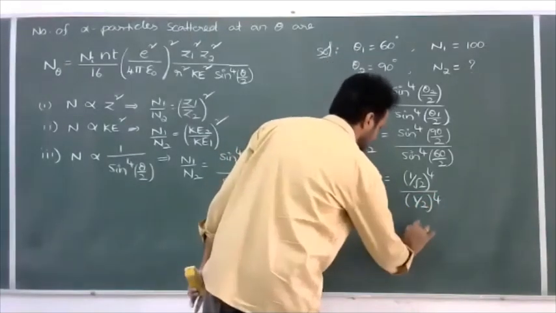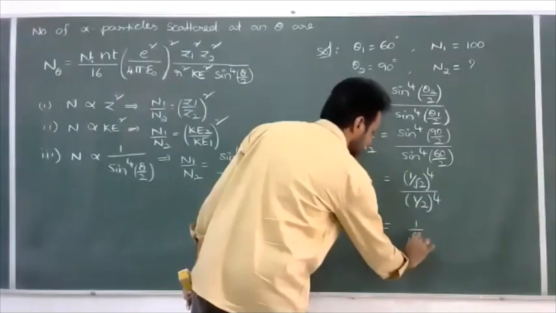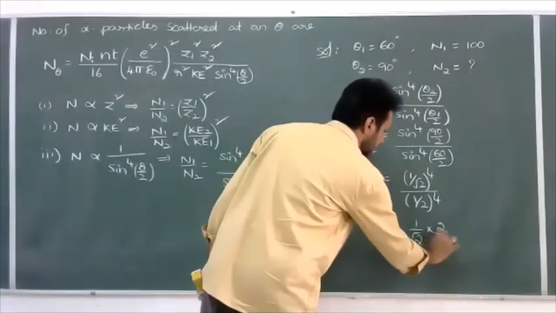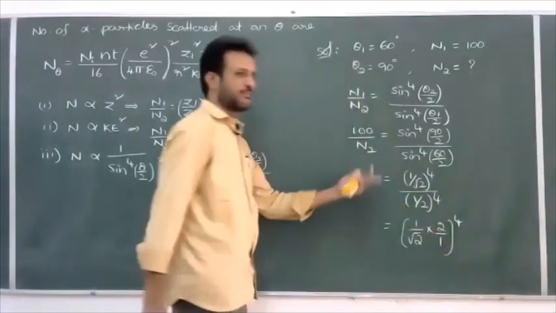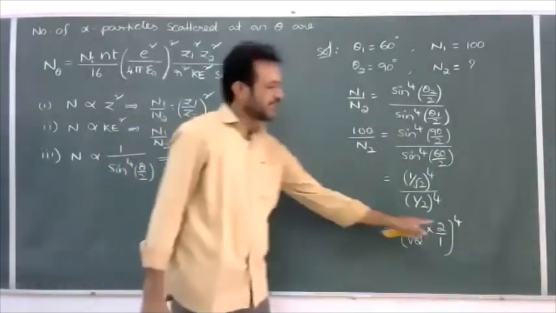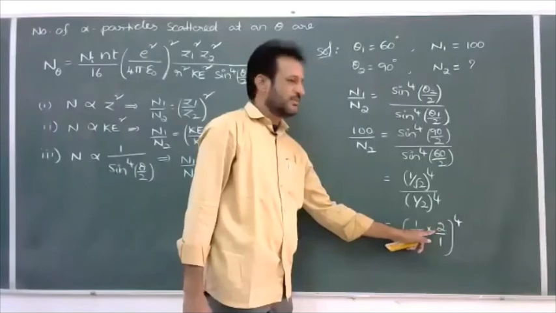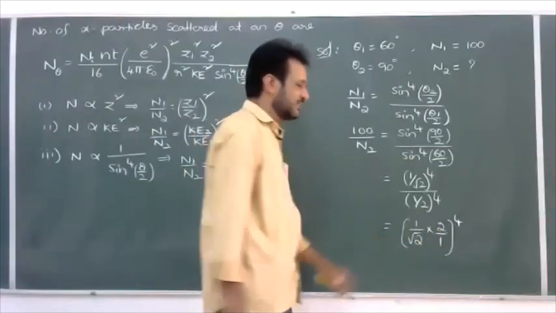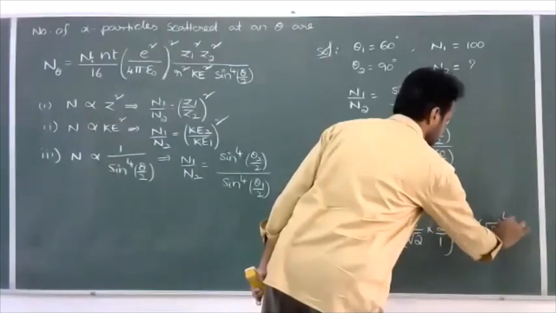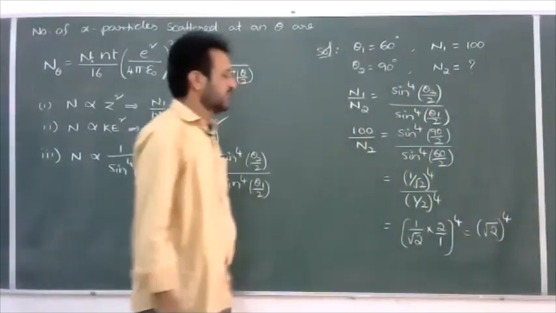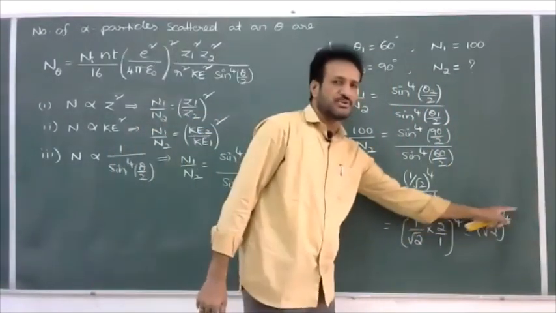That is equal to 1 by root 2 into 2 by 1, whole to the power of 4. I'll write the complete whole power 4. There are 2, we can write root 2 into root 2. One root 2, one root 2 get cancelled. Then only we can write root 2 power 4, correct? If you want to write the 4, write 2 into 2 whole power 4.